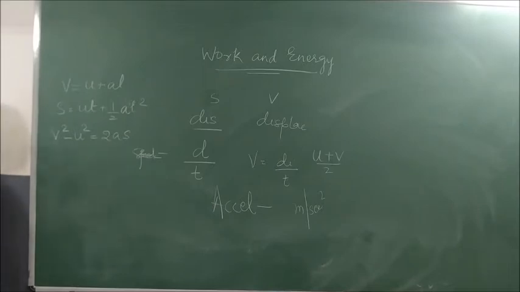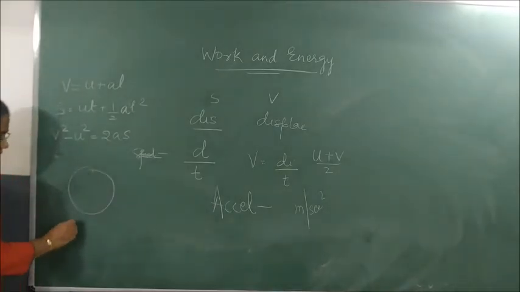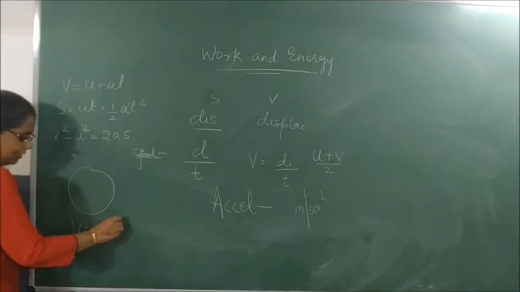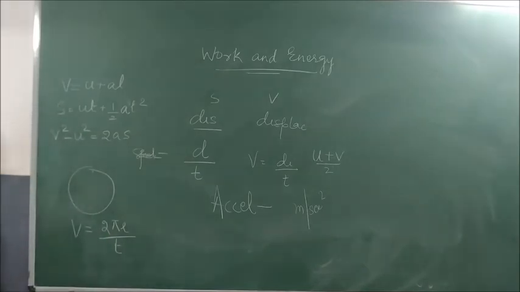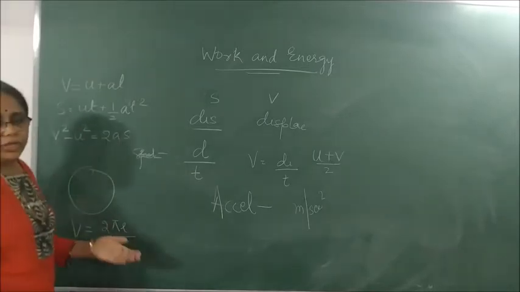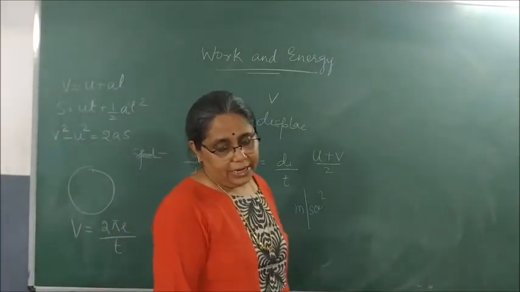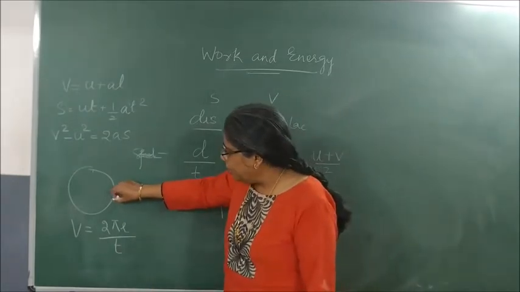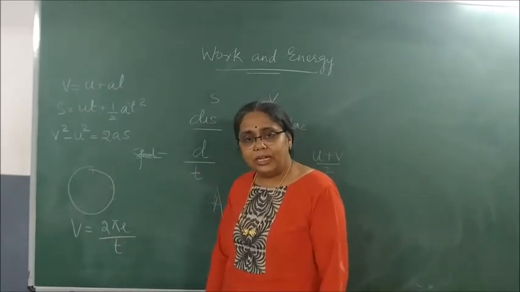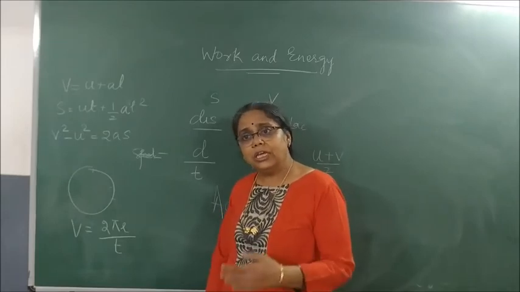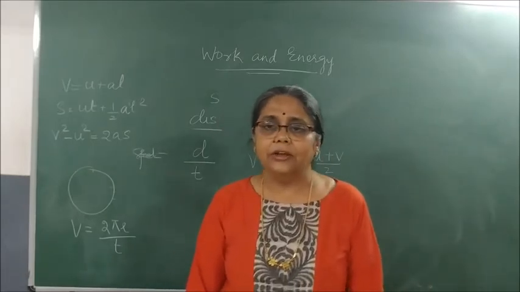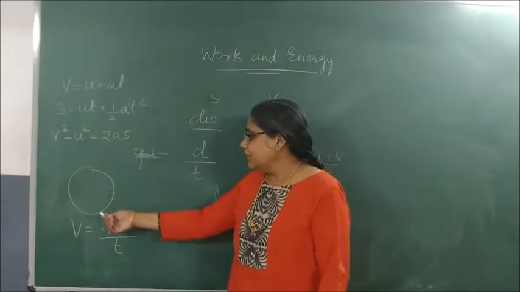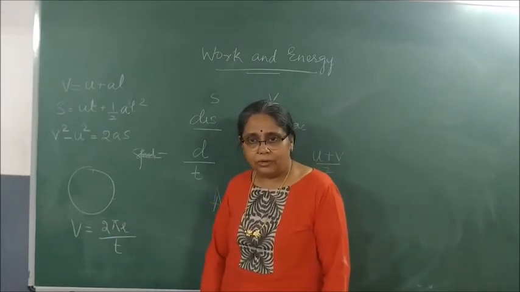Then we studied circular motion, and we said velocity in a circular motion can be calculated as 2 pi r by t. Isn't it? This is how we calculated. V is equal to 2 pi r by t. We said the circular motion is always accelerated, because at every point in the circle it keeps changing its direction. So its velocity keeps changing, and if there is constant change in velocity, it generates acceleration, and hence circular motion is an accelerated one. Correct?